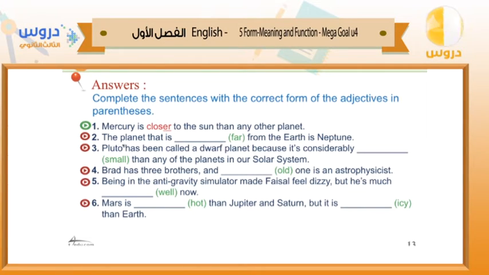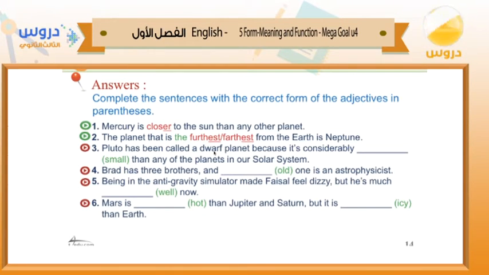Number 2, the planet that is, here the adjective is far. The planet that is from the earth is Neptune. So here, what's the correct form? Is it superlative or comparative? That is from the earth is Neptune. So it's a superlative, the furthest or farthest. The furthest or the farthest, all right?